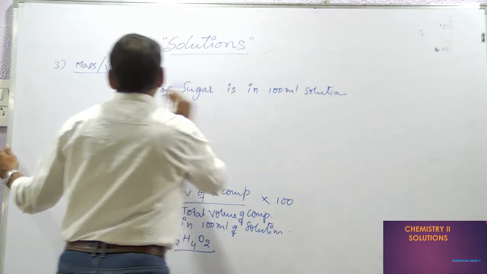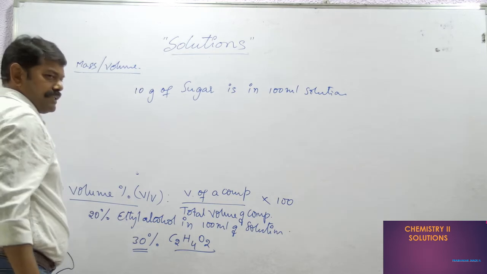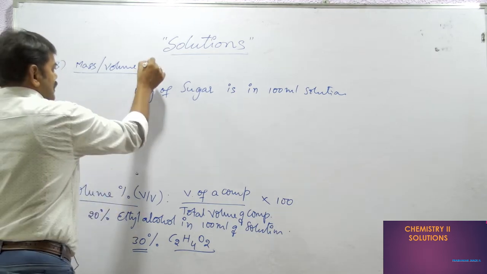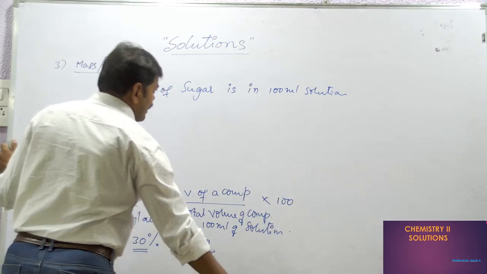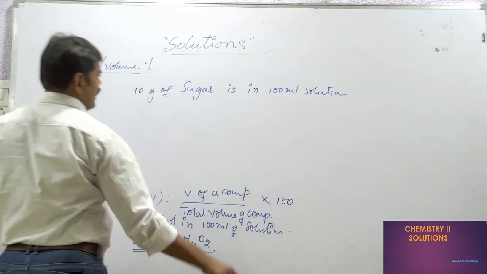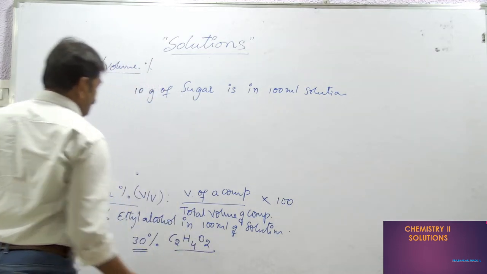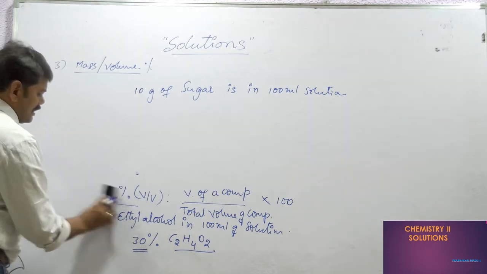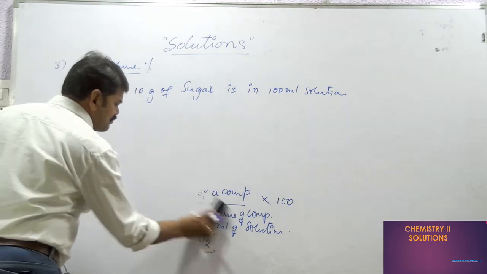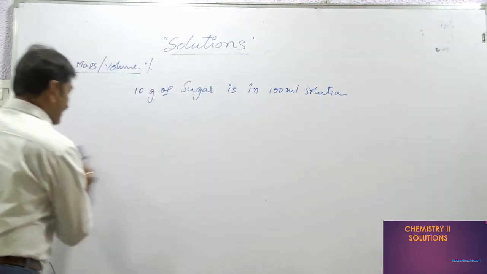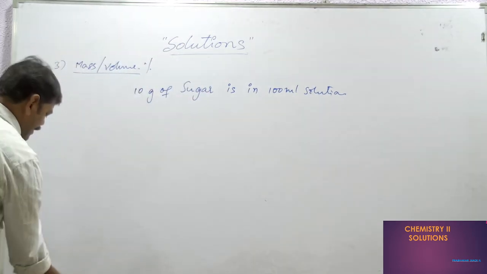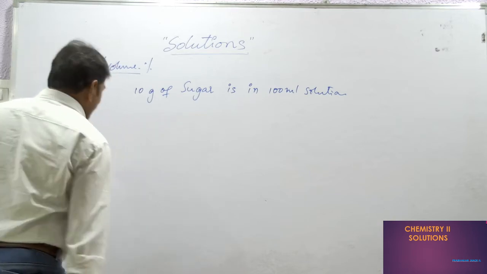So that is what we are taking, mass volume percentage. So this is 10 grams of sugar in 100 ml of the solution. And a very trace, a small, very negligible quantity, we can also calculate in our chemistry. See, suppose sea water we are taking.